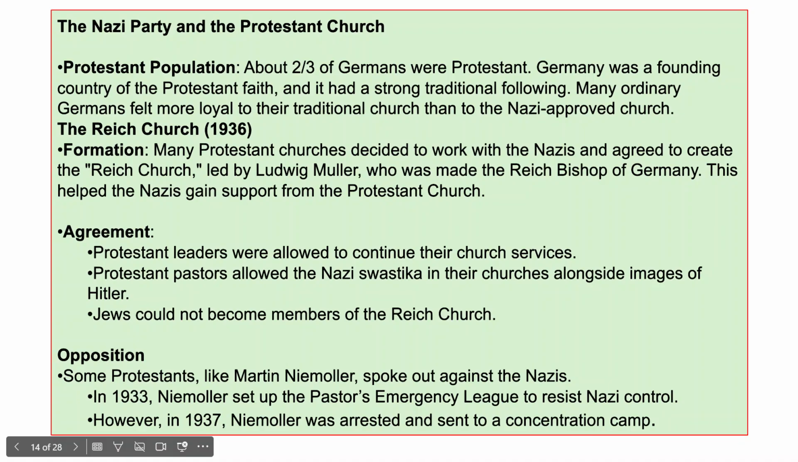Protestant leaders were allowed to continue their church services. Protestant pastors allowed the Nazi swastika in their churches alongside images of Hitler. Jews could not become members of the Reich Church. Opposition. Some Protestants, like Martin Niemöller, spoke out against the Nazis. He set up the Pastors' Emergency League to resist Nazi control, but in 1937, Niemöller was arrested and sent to a concentration camp.